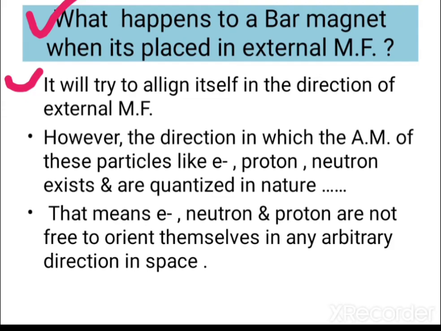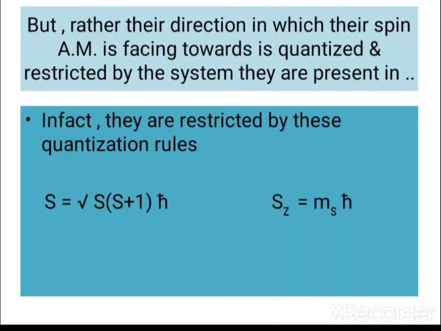However, the direction of the angular momentum of particles like electron, proton or neutron is quantized in nature. So electrons, neutrons and protons are not free to orient themselves in any arbitrary direction in space, but rather the direction their spin angular momentum is facing is quantized and restricted by the system they are present in.